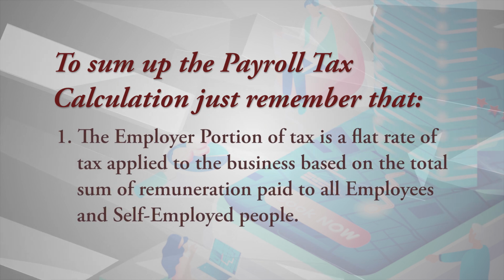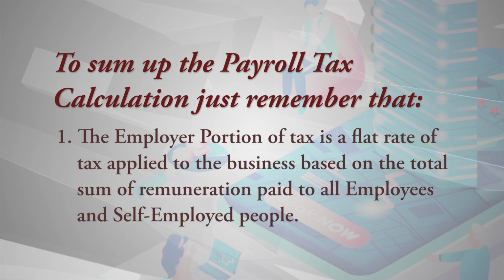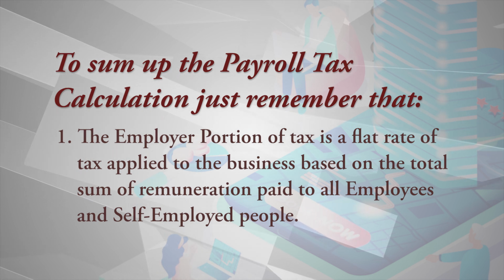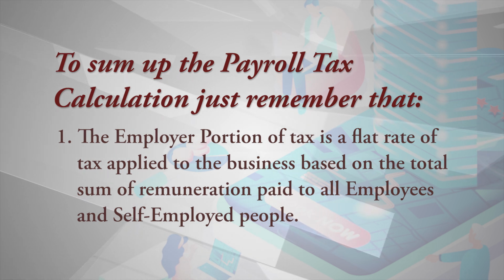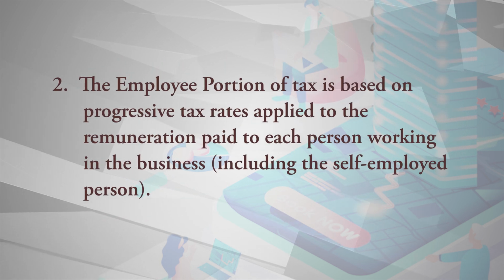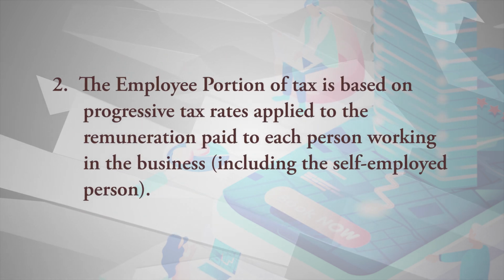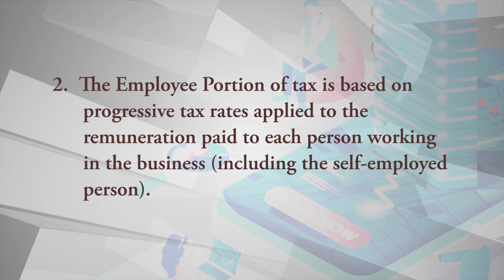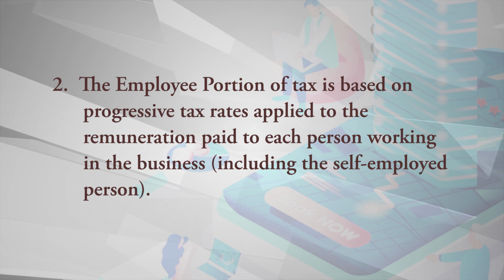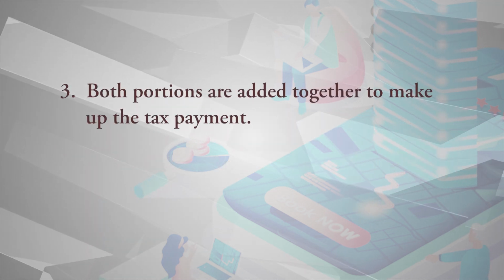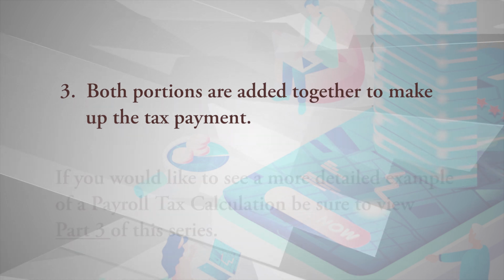To sum up the payroll tax calculation, just remember that 1. The employer portion of tax is a flat rate of tax applied to the business based on the total sum of remuneration paid to all employees and self-employed people. 2. The employee portion of tax is based on progressive tax rates applied to the remuneration paid to each person working in the business, including the self-employed person. And 3. Both portions are added together to make up the tax payment.